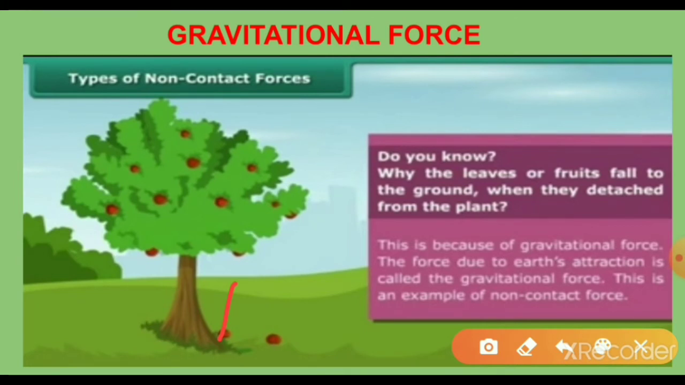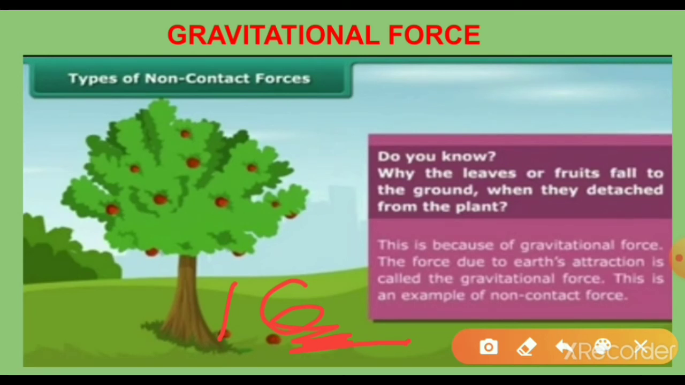Why does any object we throw up come down? What is the reason? Because of the gravitational attraction of the earth. We call that the gravitational force. The gravitational force is exerted by the earth, the moon, the sun and other planets. The earth and other planets attract all objects towards them. Since the earth attracts all objects even without coming in contact, gravitational force is a non-contact force.